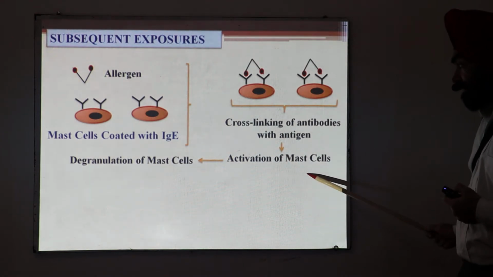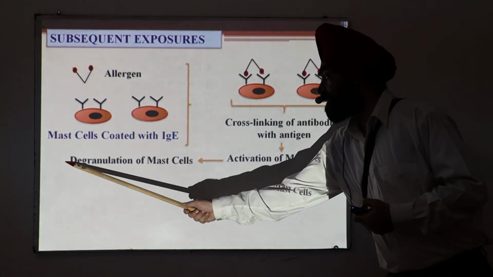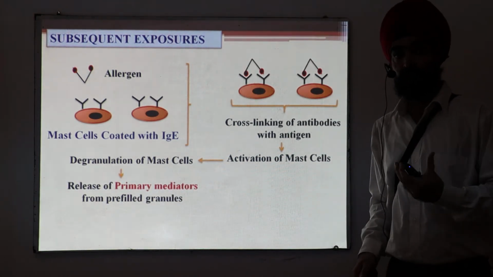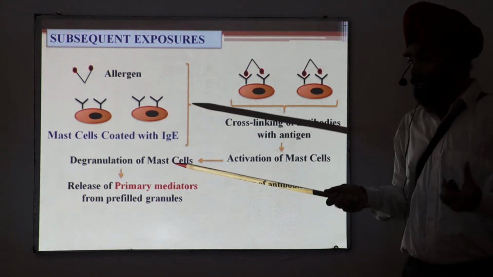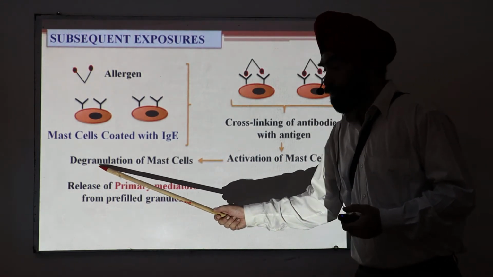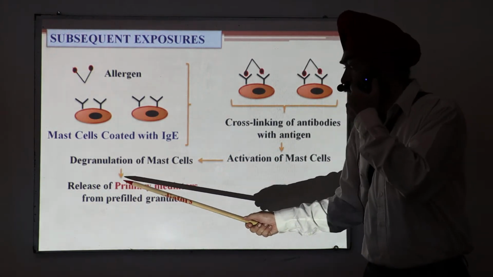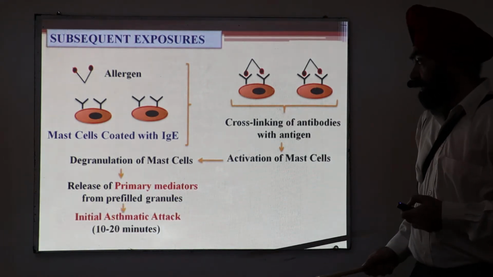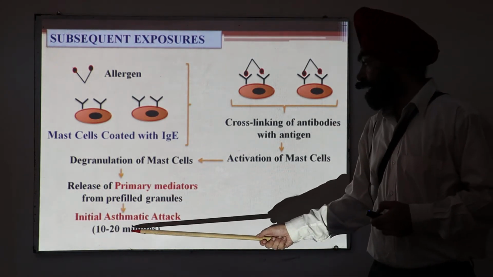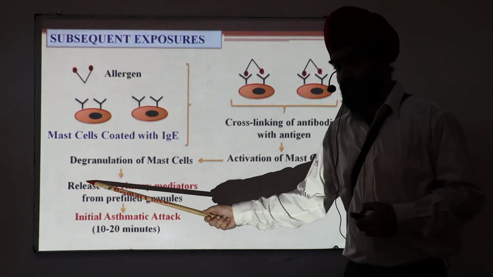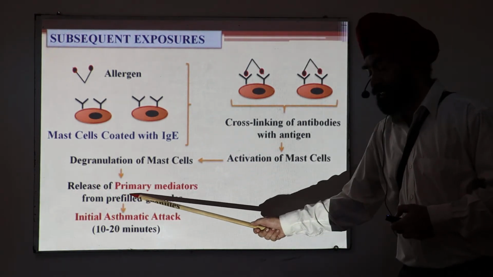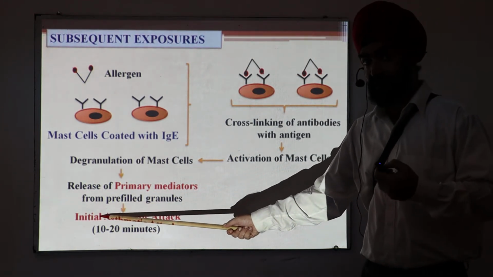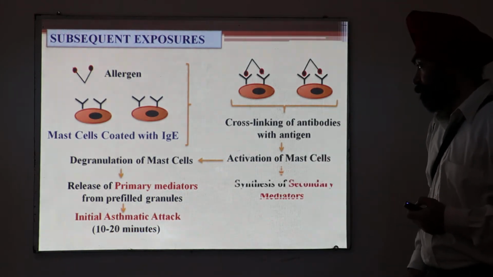Once mast cells are activated, it will lead to degranulation. That means mast cells have a number of granules, and when those granules are released, that process is called degranulation. Degranulation will lead to release of primary mediators from the pre-filled granules. I will tell you what the mediators are. They lead to the initial asthmatic attack, within 10 to 20 minutes.